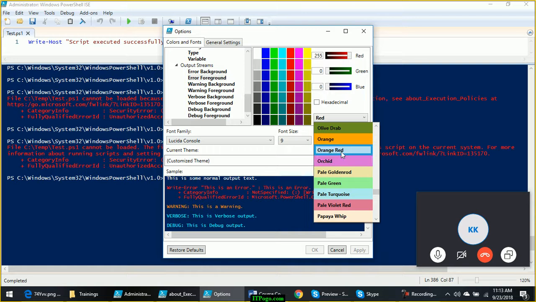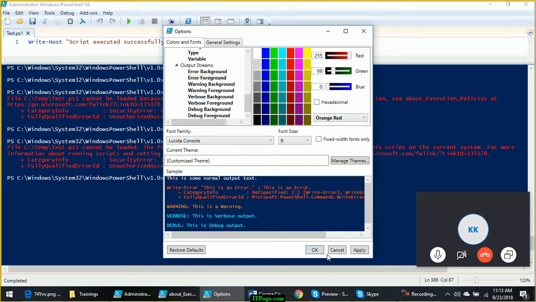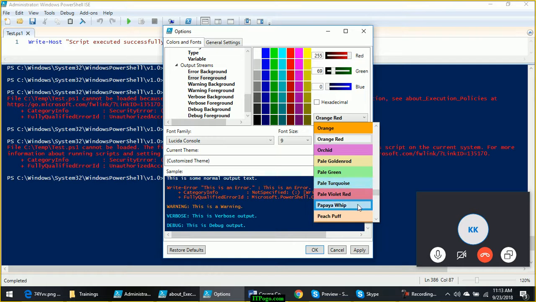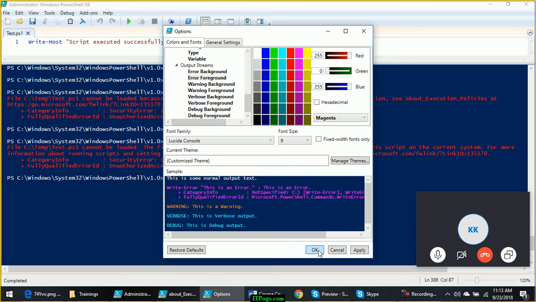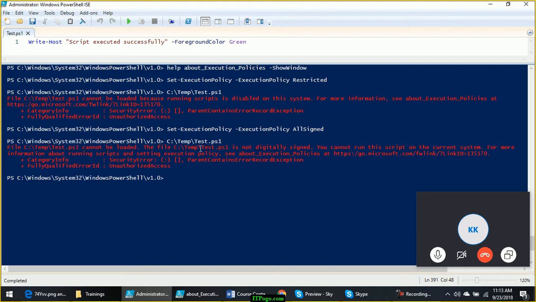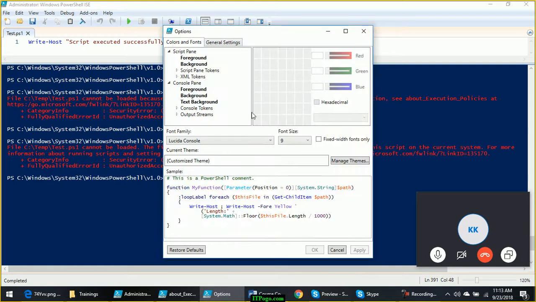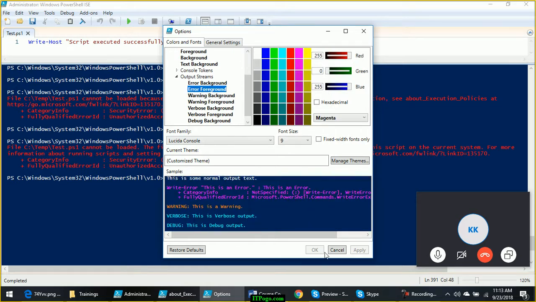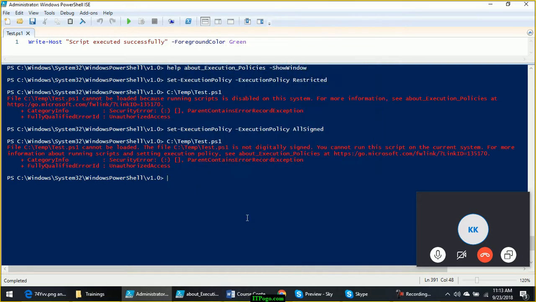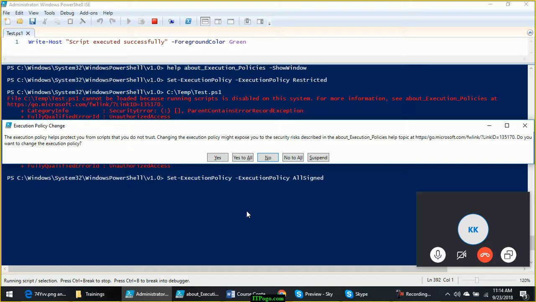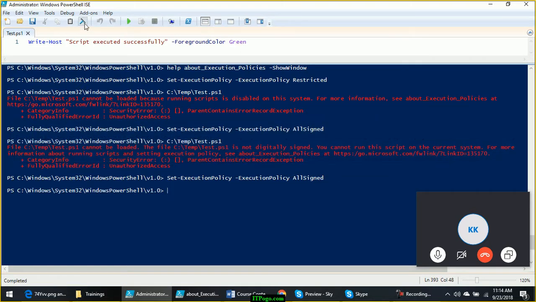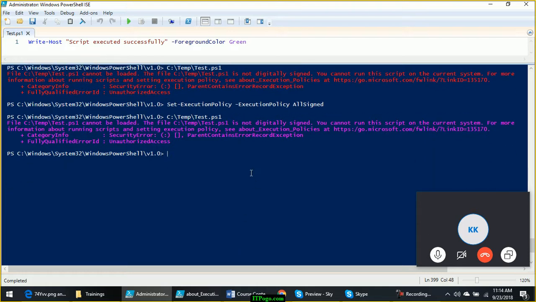Let's change it to magenta. It will not change for the previous ones, it seems. Yeah. Is it visible now?